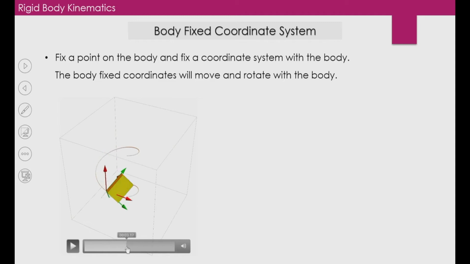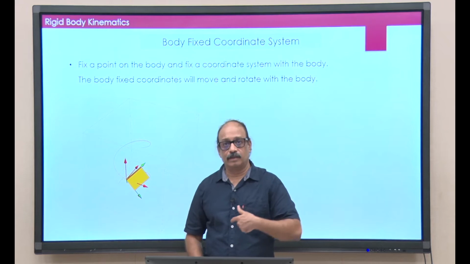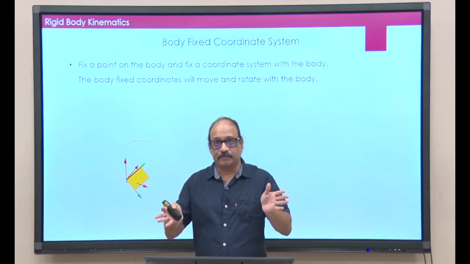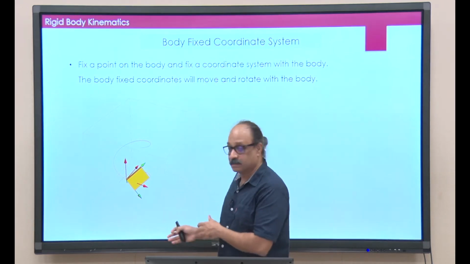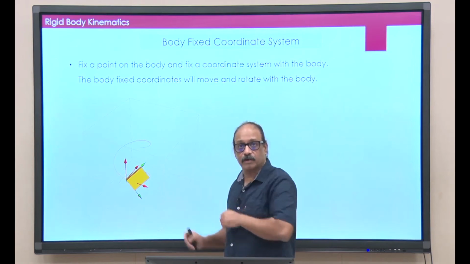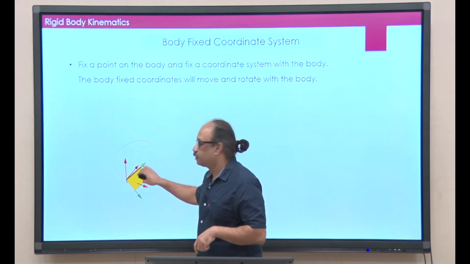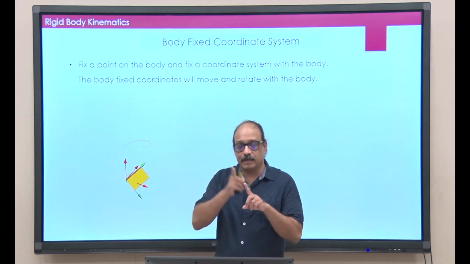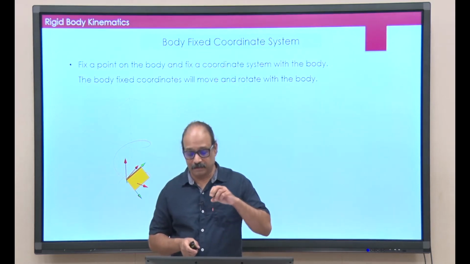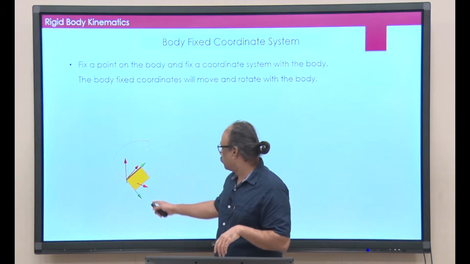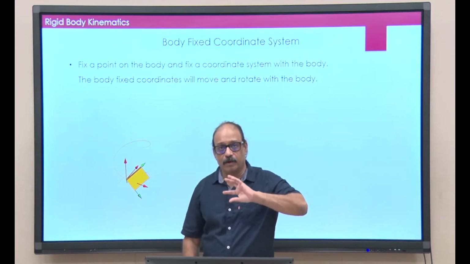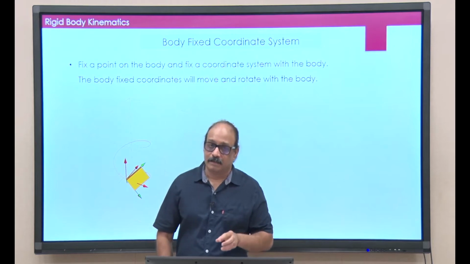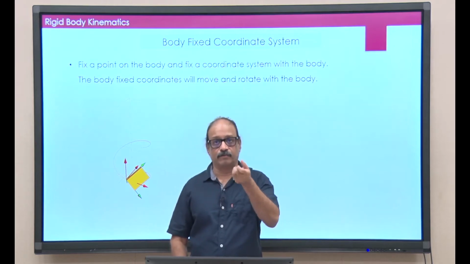So, look at this, the red coordinate system is always parallel to the space fixed coordinate system, through which we are watching this entire motion of the rigid body, whereas the green ones are attached to the edges of this rectangle, this cuboid, and as the cuboid moves, the green axes are also moving.